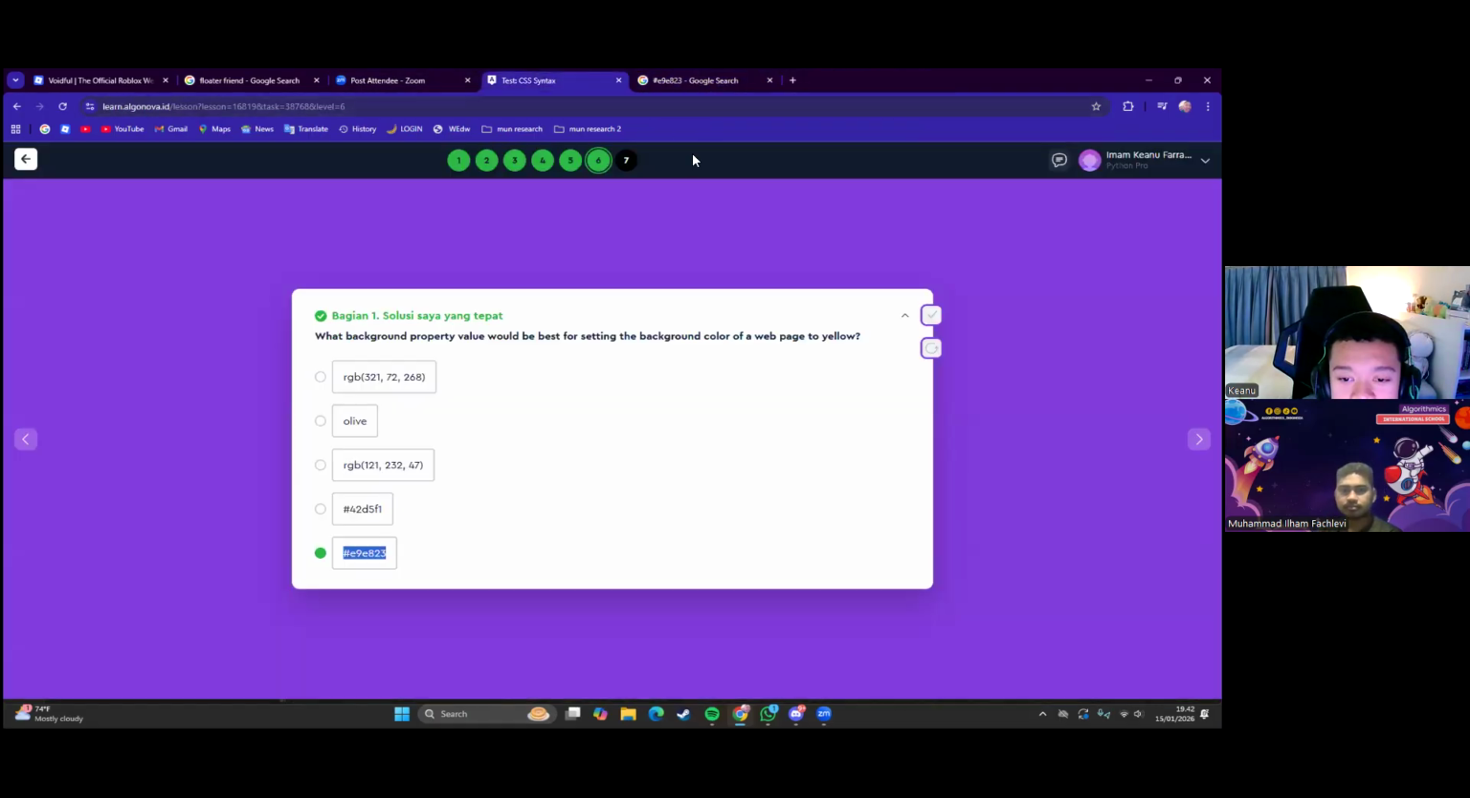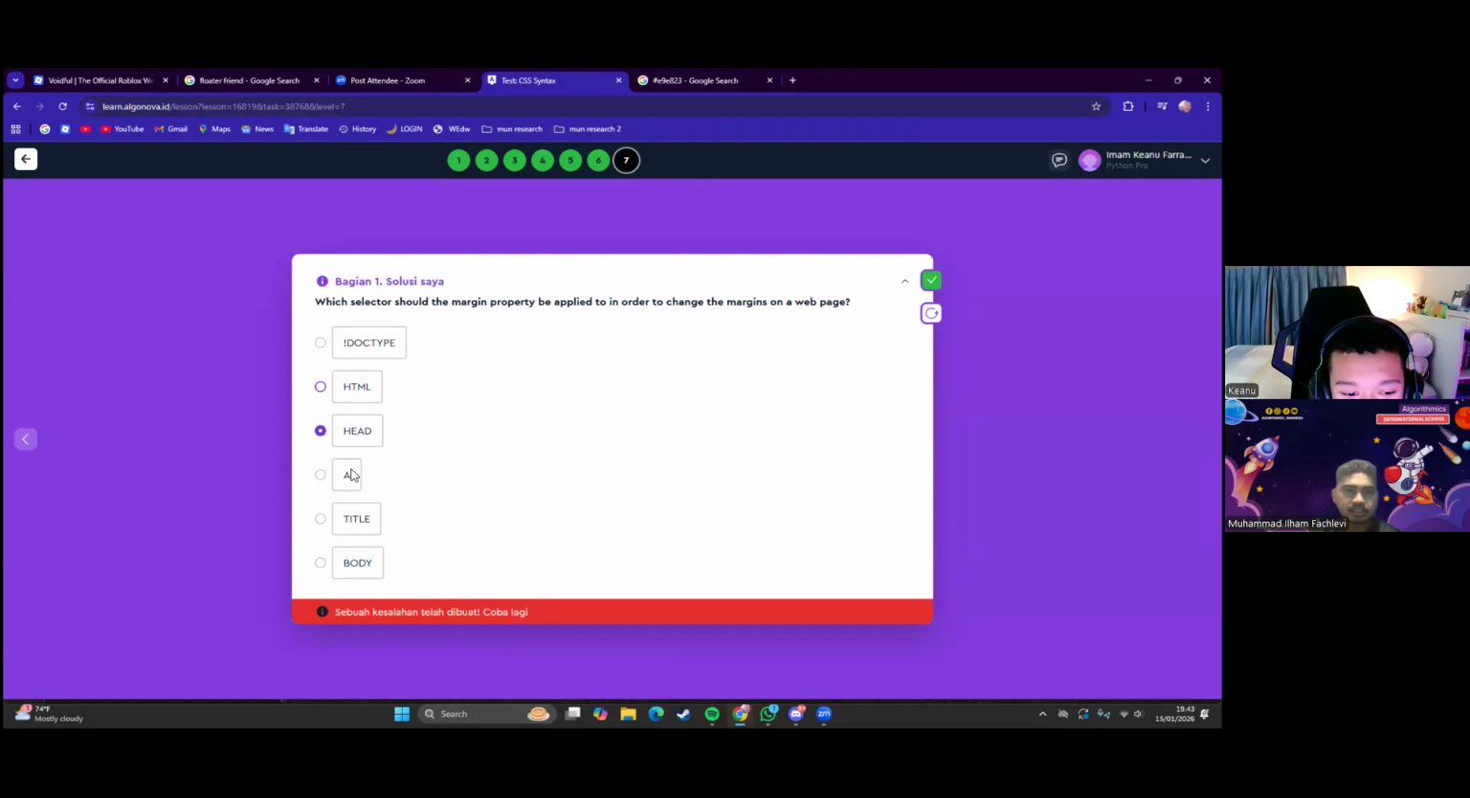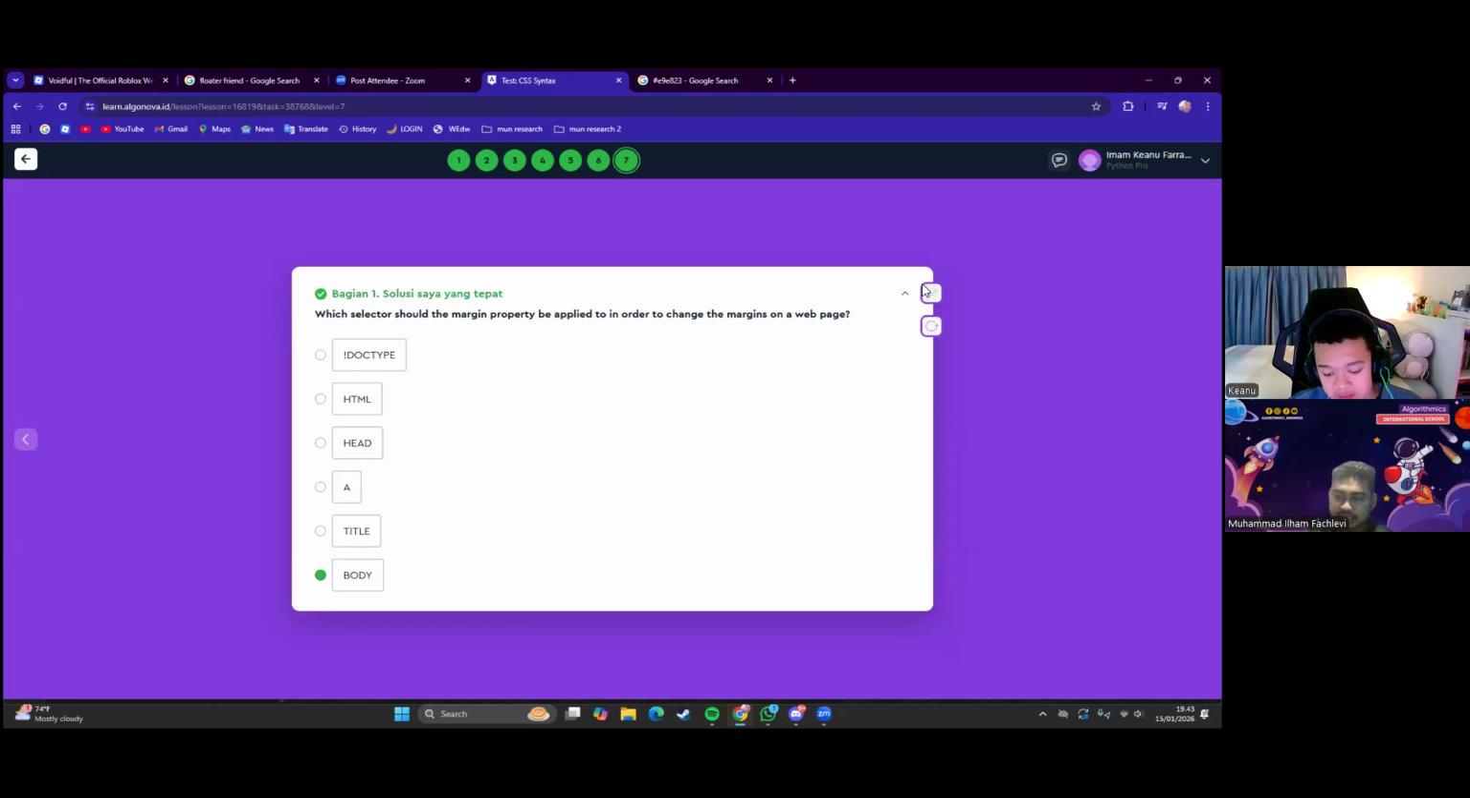Yep, that's the answer. Okay, let's go now for number 7. Which selector should the margin property be applied to in order to change the margins on the web page? The margin. So what is it? Change the margin. So basically, it's inside the head. No, margin is inside the body. Yes, it's inside the body.